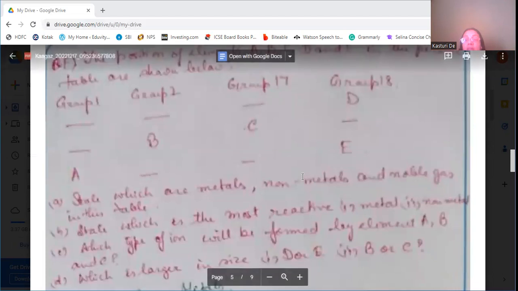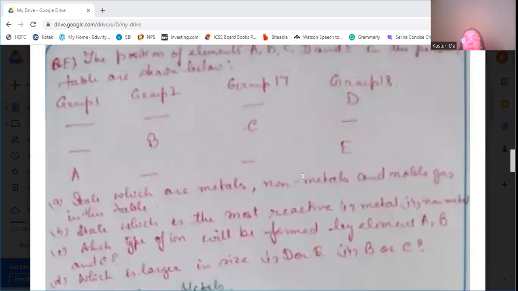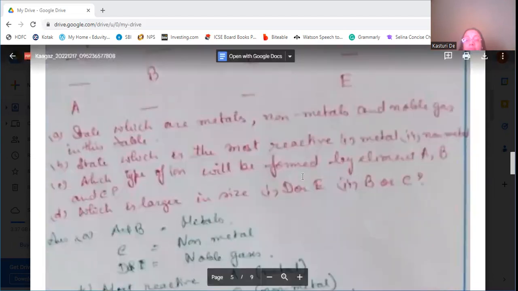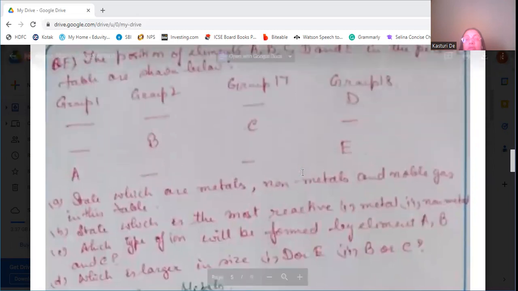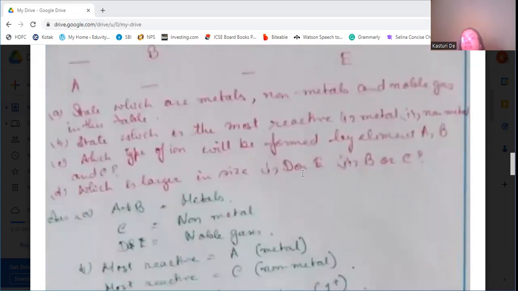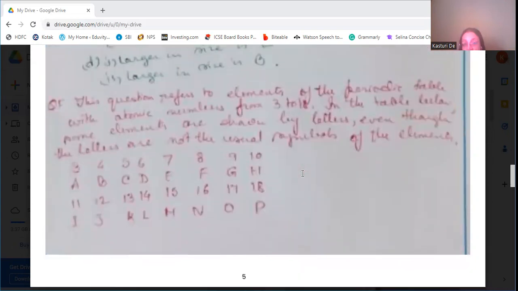B or C: if you are moving from left to right, the size will decrease. So B will be larger, not C, because as we are moving from left to right, the atomic size decreases. C is on the right hand side of the B element, so B will be larger.